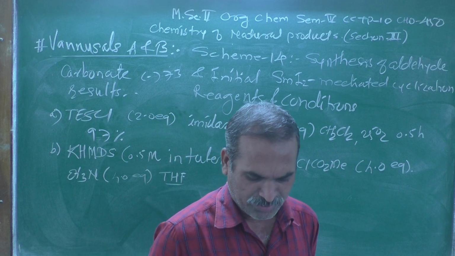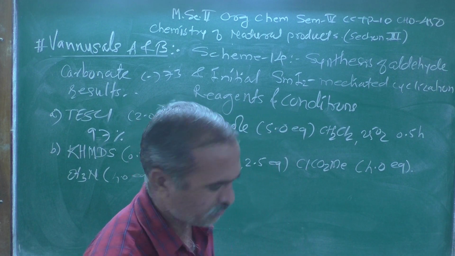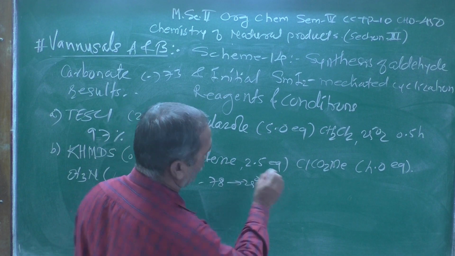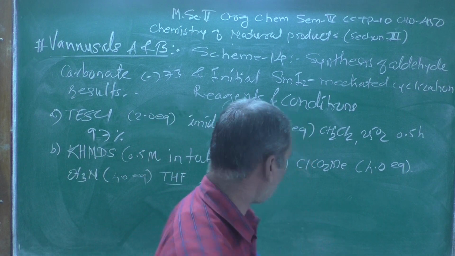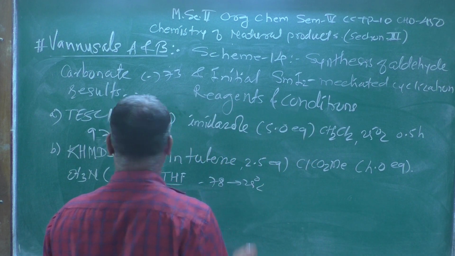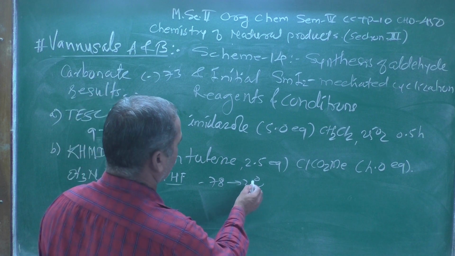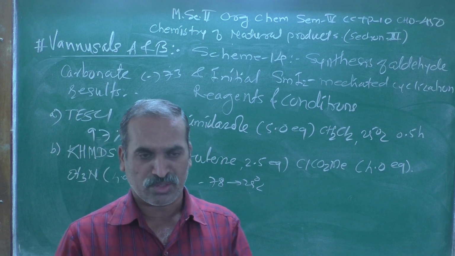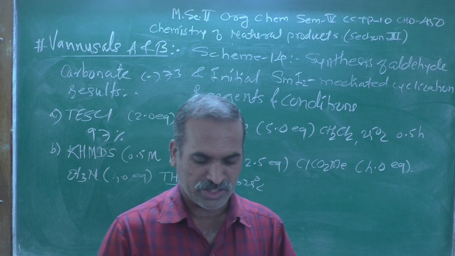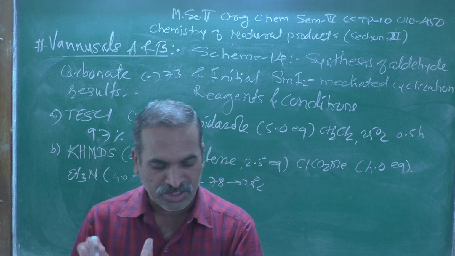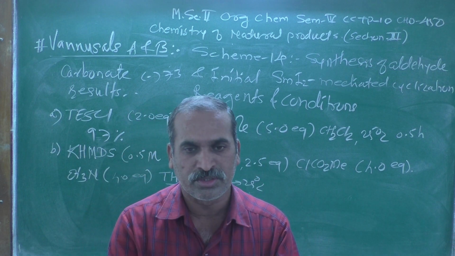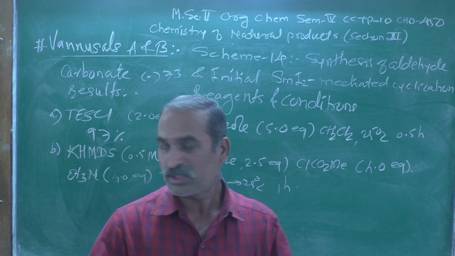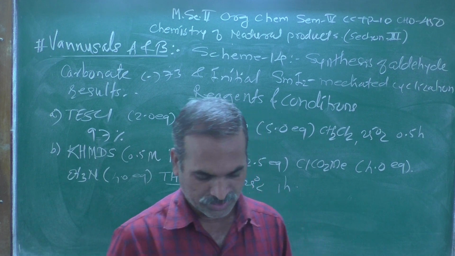In THF, the temperature is kept from -78 to 25 degrees centigrade, about room temperature. That was the temperature kept during this reaction, and the reaction mixture was stirred for 1 hour, and they got the product in good yield.